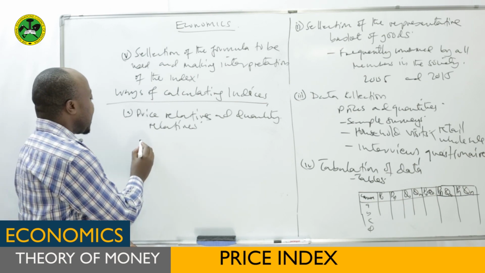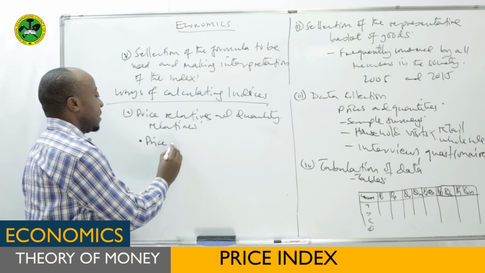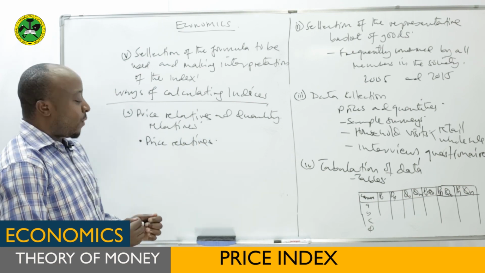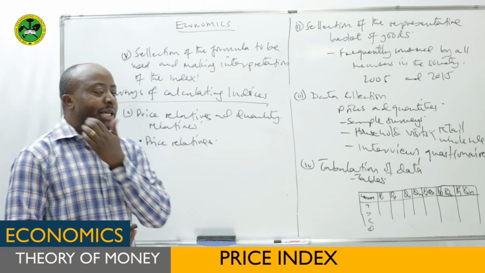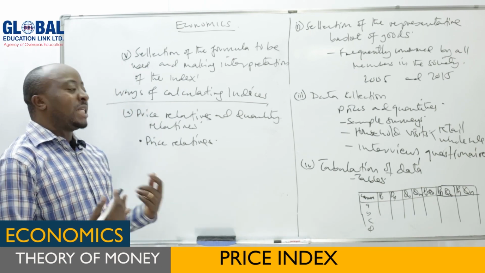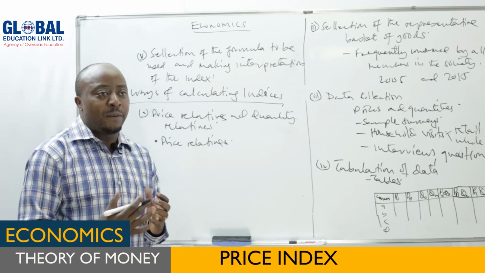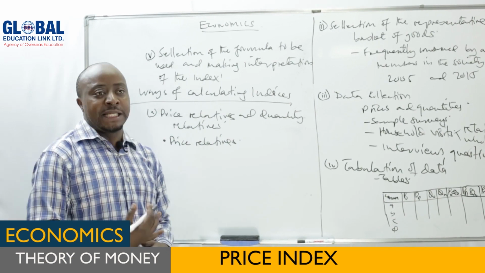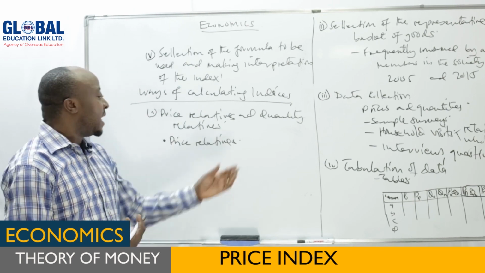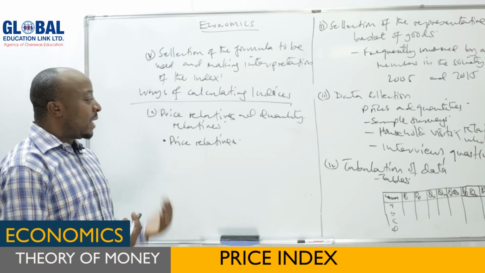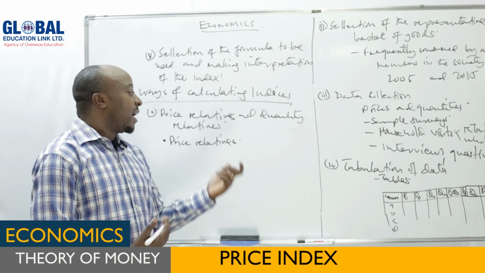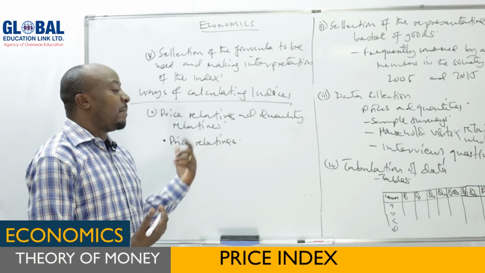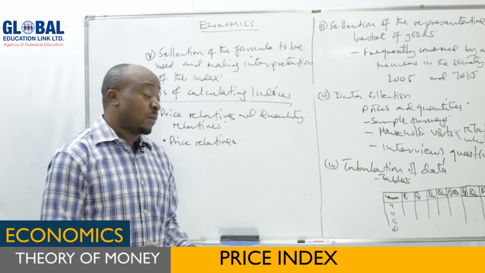Here we may start with the price relatives. If you want to calculate the so-called price relative, it is a form of price index which is calculated by using price only without involving quantities. In some language you say this is a simple price index or unweighted price index, because these price relatives are calculated without involving quantities or the weight of given commodities. We only include the prices of goods and services in that particular event.